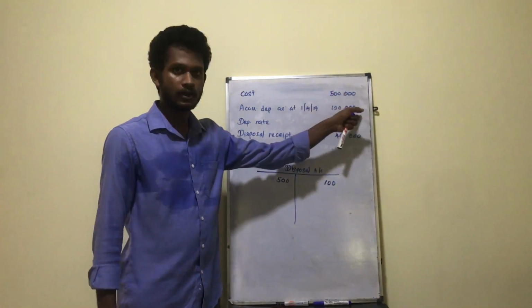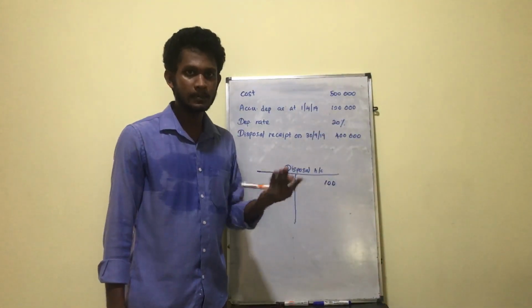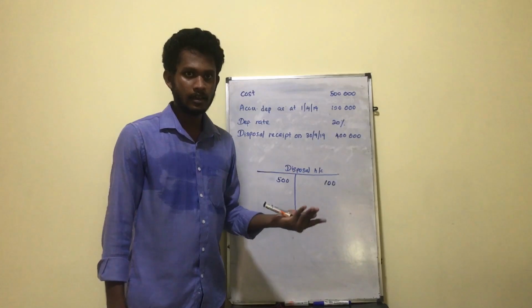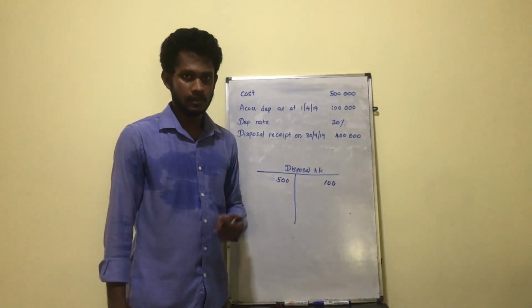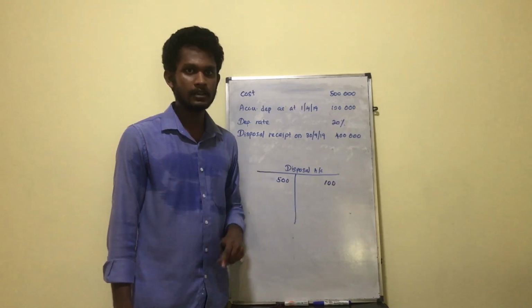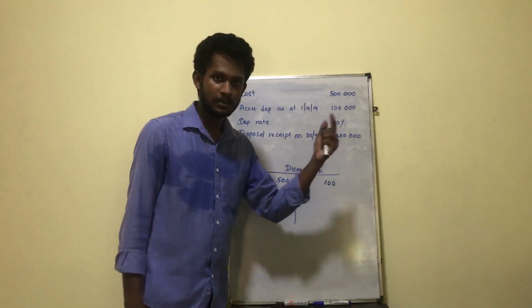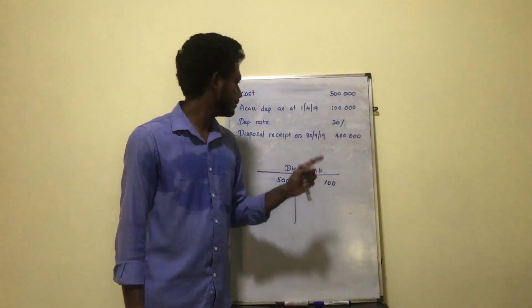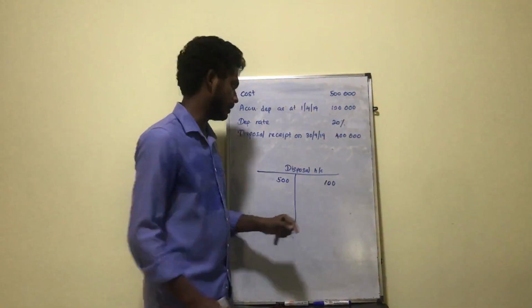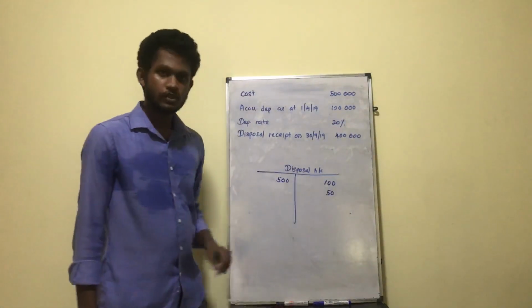The cost is 500,000, depreciation rate is 20%, so per year the depreciation charge is 100,000, and here we are using that asset only for 6 months. That means for the current period the depreciation charge should be 50,000, right? So that's depreciation account debit 50 and disposal account credit 50. So that's the third step.